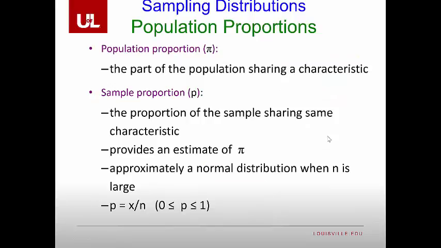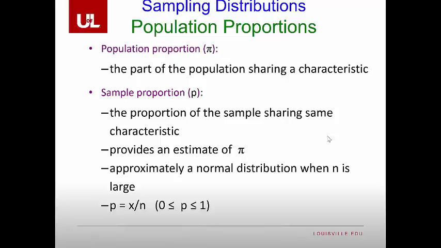Now we can do the same thing for population proportions. A population proportion is the part of the population sharing a characteristic. So, for example, what is the percent of females in the population? What is the percent of Latinos in the population?